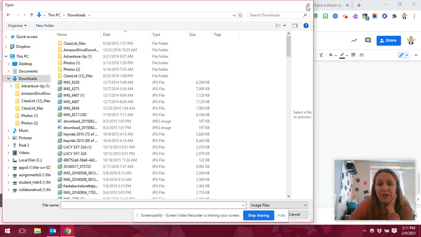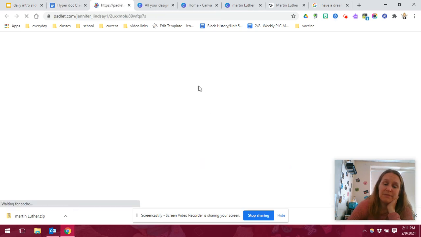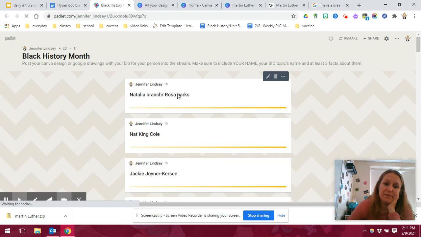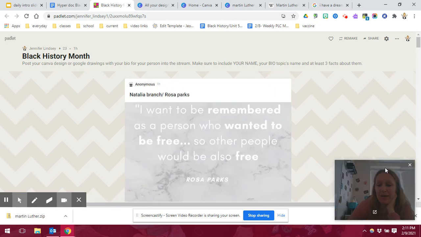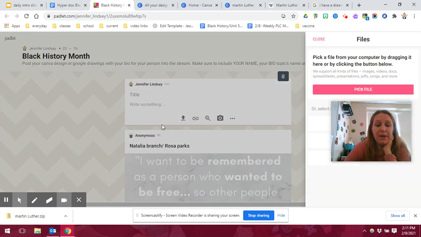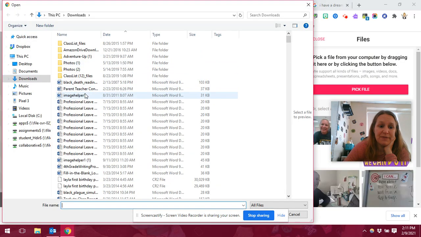And then you'll be able to go to the Padlet and hit that lovely pink button, hit upload, hit pick file, and it should be posted right where yours says images, and you should be able to hit insert, and then they should be posted.